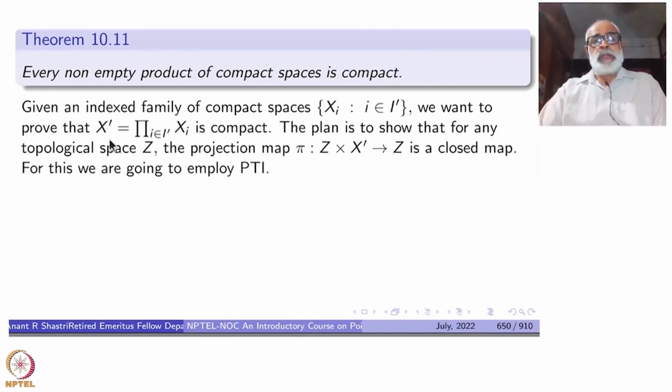Okay. So given an indexed family of compact spaces, we want to prove that X prime, which is the product of each Xi, i inside I prime, is compact. The plan is to show that for any topological space Z, the projection map Z cross X prime to Z, to the first factor, is a closed map, and use the previous theorem. To prove this itself, we will use the principle of transfinite induction.